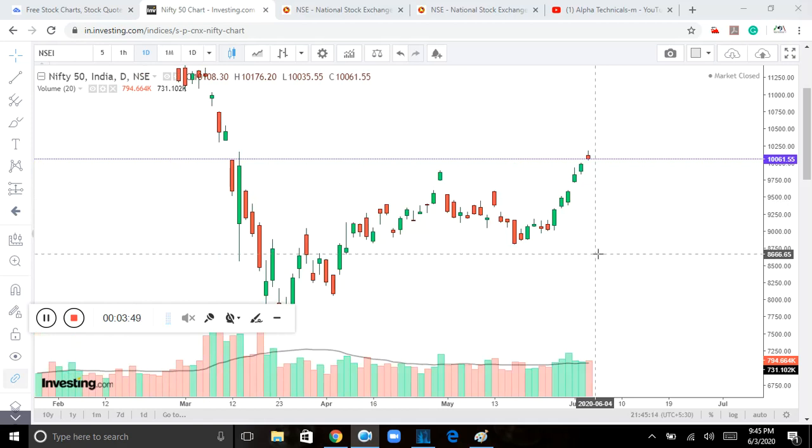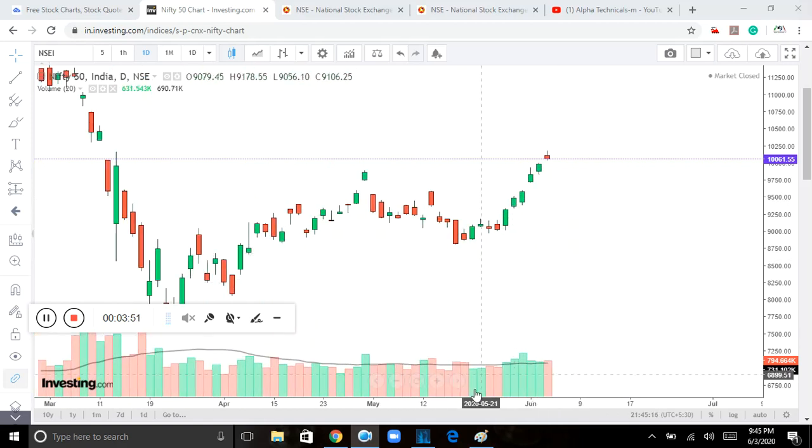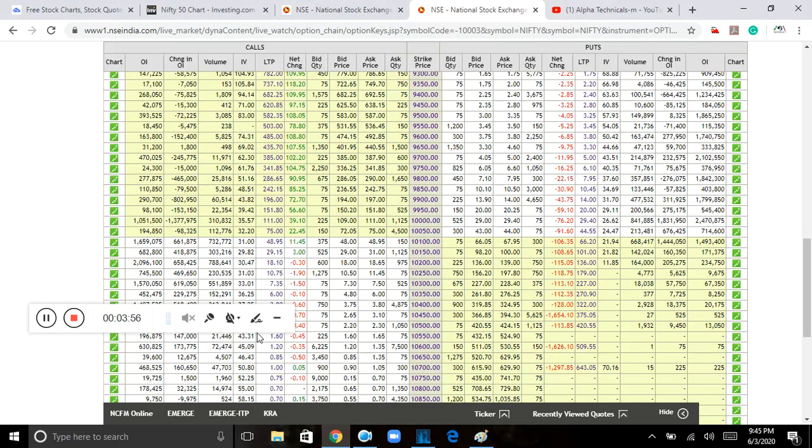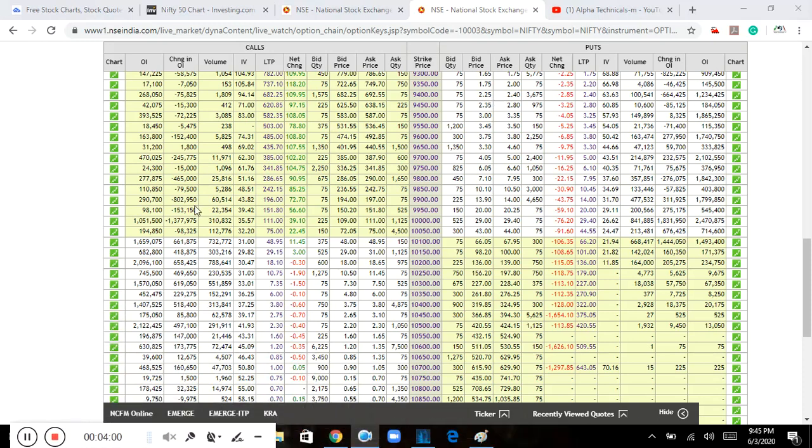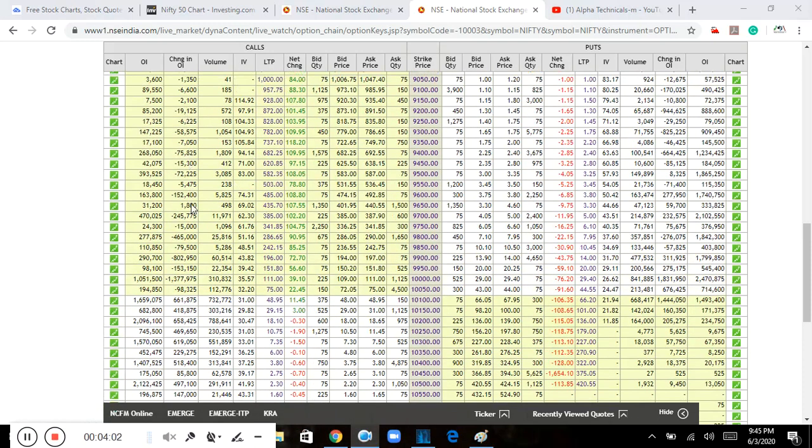Okay, right friends? Now we'll go to our option chain analysis. What does the option chain say? We can see here there is a lot of unwinding happening. Short covering, right? 1 minute.